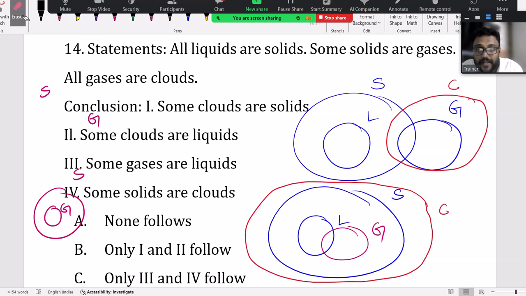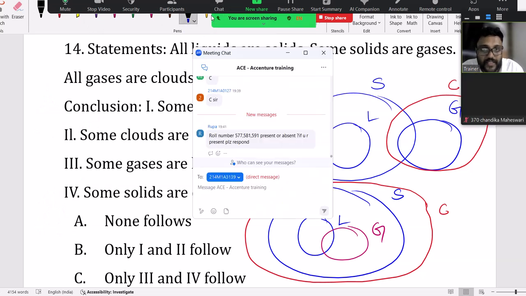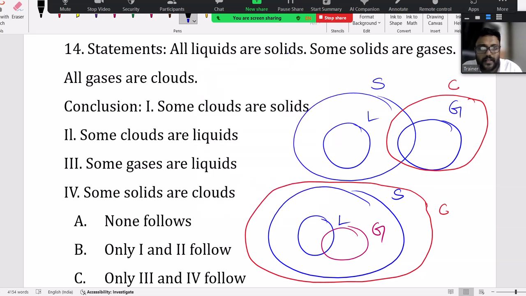Now what is the next procedure we have to do? We have to see this, we have to check this. Some clouds are solids, some clouds are solids. Yeah, clouds and solids are connected.